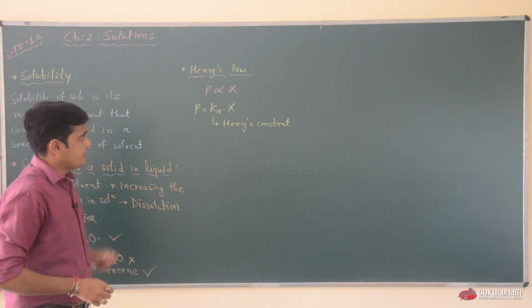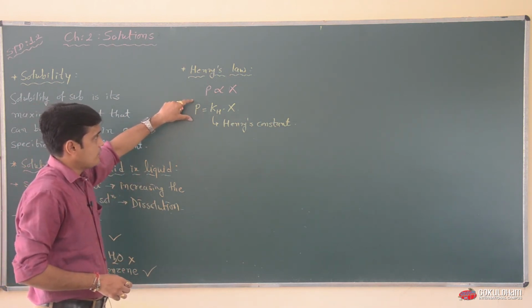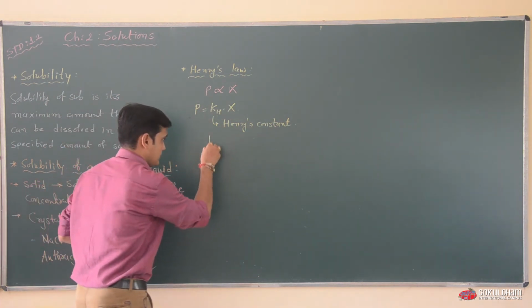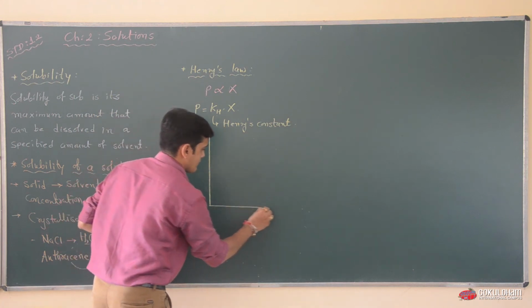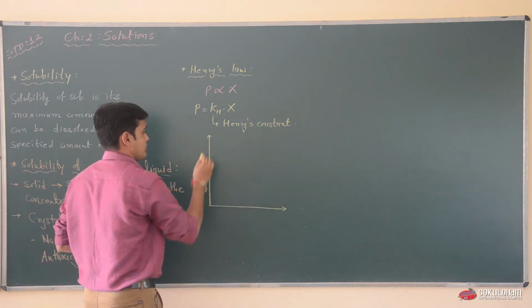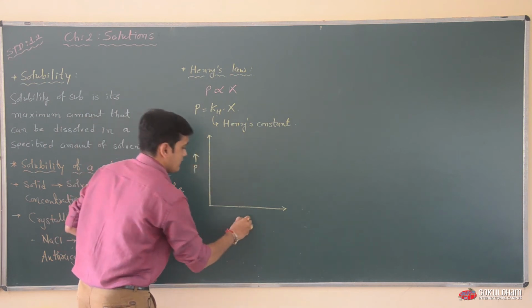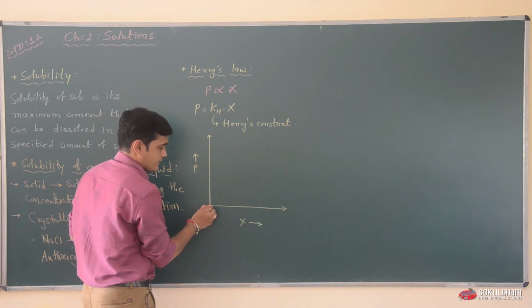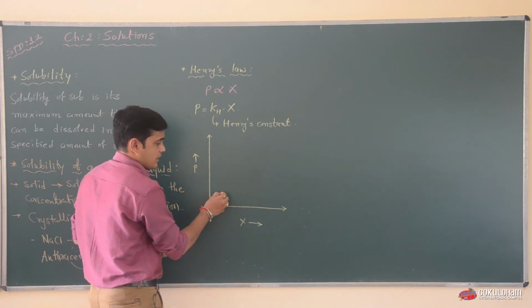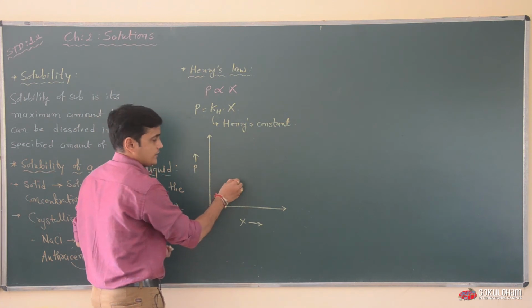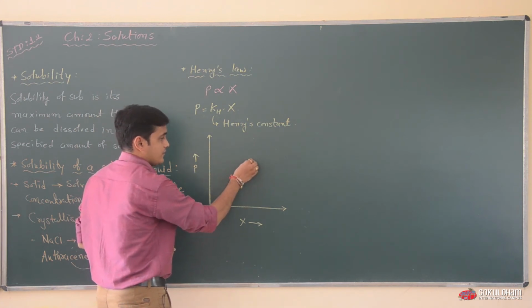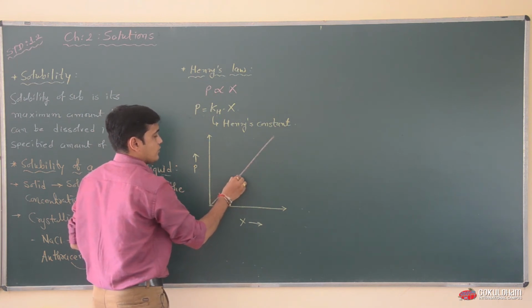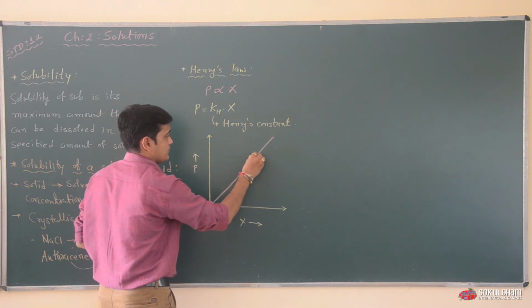This KH is known as Henry's constant. Henry said that when we plot the graph of vapor pressure to mole fraction or solubility, the graph is in a straight line. If we increase the pressure, the solubility will increase. Again we increase the pressure, solubility is also increased. In the same way, this graph is always in a straight position.